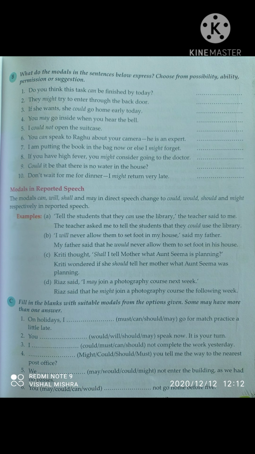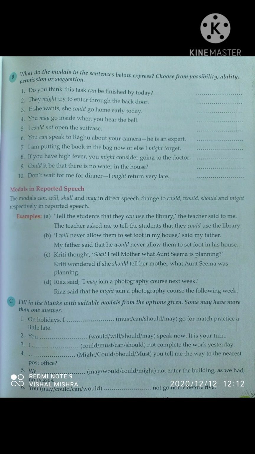Here we learned how to use modals in simple sentences, but now we are going to learn about modals in reported speech. The modals can, will, shall and may in direct speech change to could, would, should and might: can changes to could, will changes into would, may will change into might, while shall will change into should.